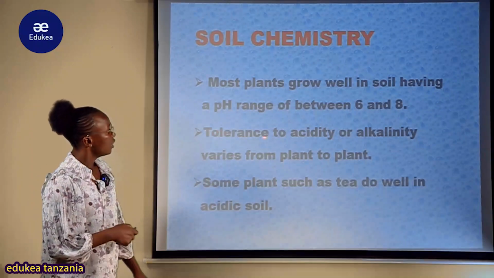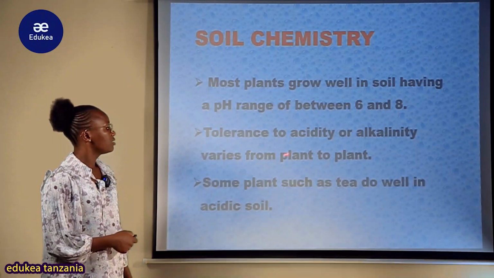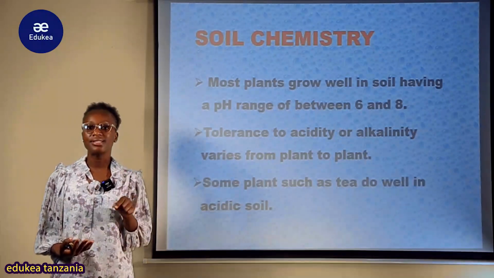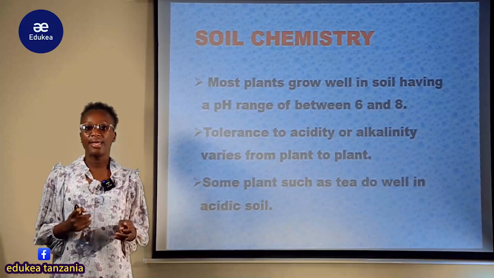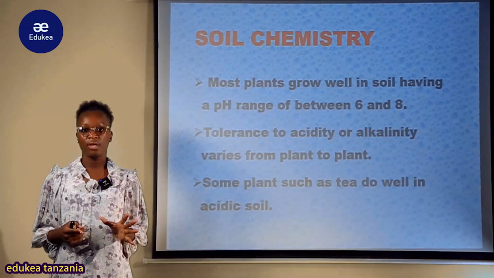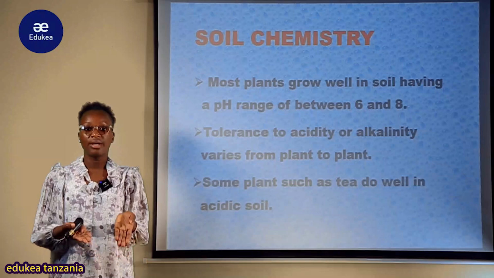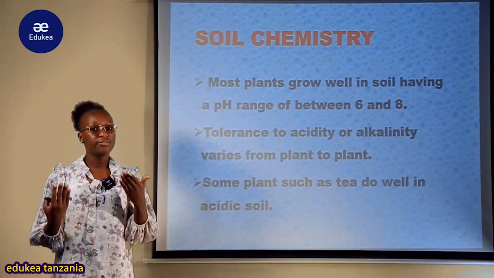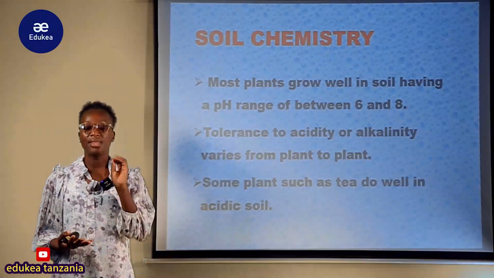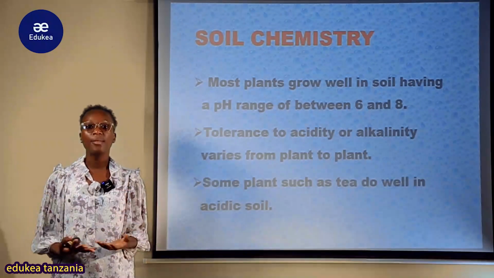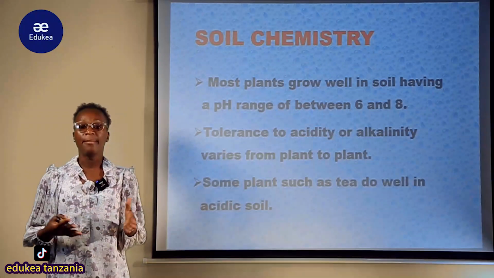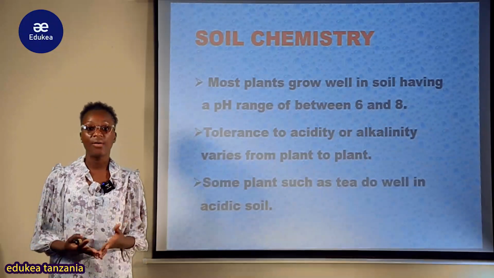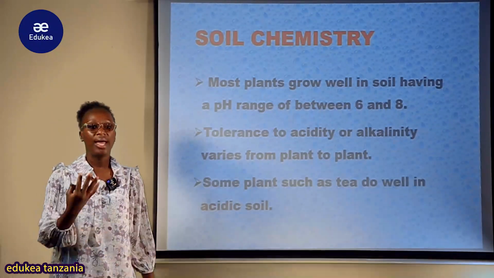So tolerance to acidity or alkalinity varies from plant to plant. Lakini ule uwezo wa plant kuvumilia kulingana na ile acidity na basicity ya soil inategemeana na mmea wenyewe. So you can see some of plant they can't tolerate maybe in acidic condition or the basic nature of the soil, lakini most of them they can. So at the same time another plant they can able to tolerate both situation. Maybe the soil reaction is made up of acidity, alkalinity and so forth. Zenyewe zinaweza kutolerate na zika grow healthy.